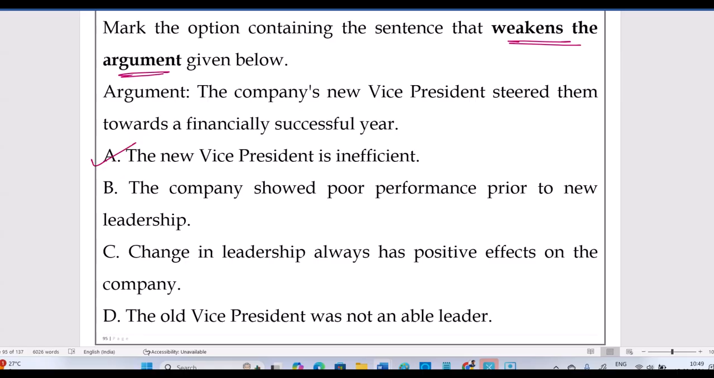That's strengthening that, or related to that. Change in leadership always has positive effects, that also strengthens that argument. The old vice president was not a able leader, maybe that's why the company was not financially successful, but the new president is successful. But we want to weaken the argument, not support it. The weakening of the argument is nothing but option A. Supporting means we can go with C actually. Change in leadership always has positive effects on the company, something like that we can go, but this is weakening the argument.